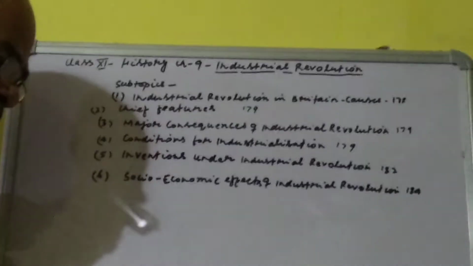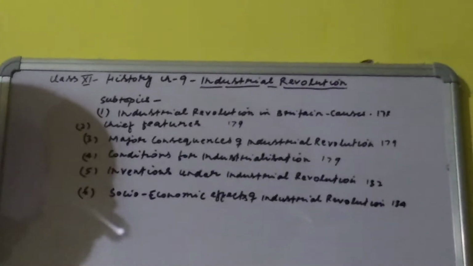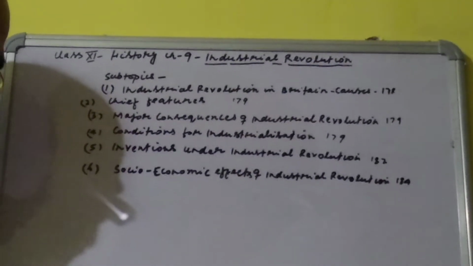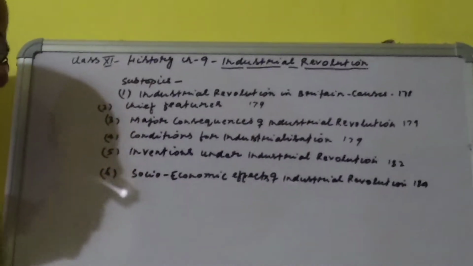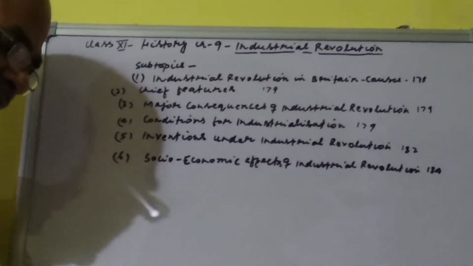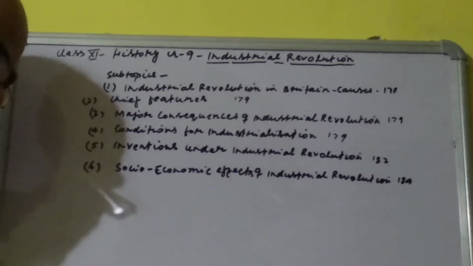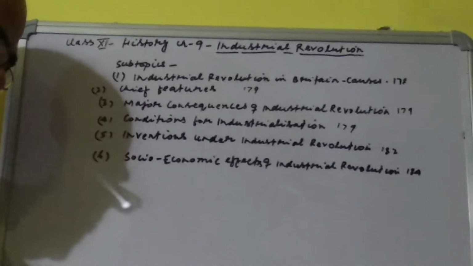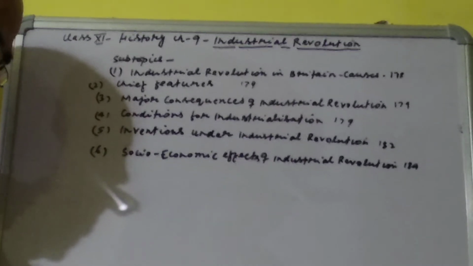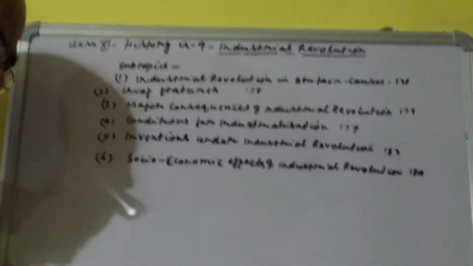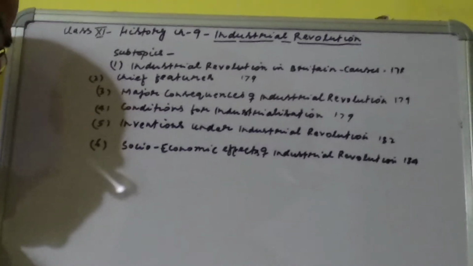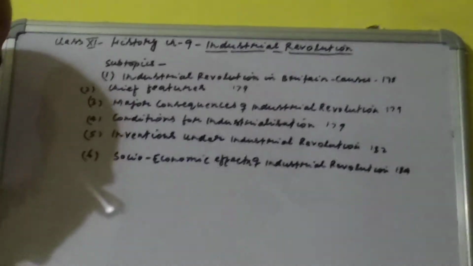Inventions which were made under the industrial revolution. Flying shuttle. It was designed by John Kay in 1733. Spinning jenny. This machine was made by James Hargreaves in 1765. Water frame. It was invented by a barber, namely Richard Arkwright, in 1769. The mule was invented in 1779 by Samuel Crompton. The power loom was invented by Edmund Cartwright in 1787.